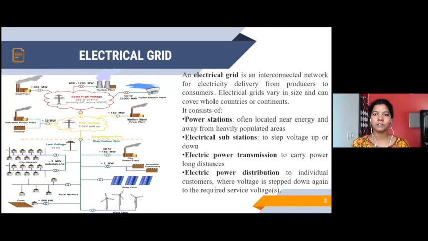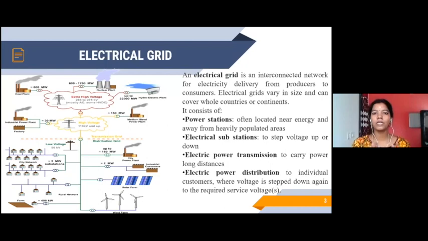located. Let's take the nuclear power plant or the hydroelectric power plant or the thermal power plant. Any process which supplies the electricity, you call them the power plants, right? So an electrical grid is where the electricity delivery is happening from the producers to the consumers. The consumers are us, right? Anybody who consumes the electricity, we call them consumers.